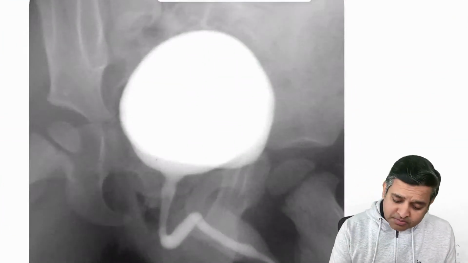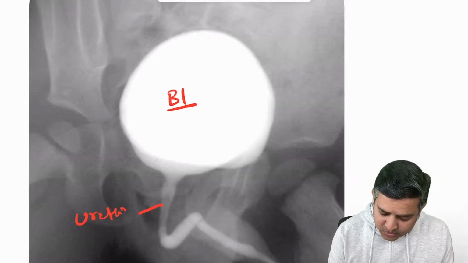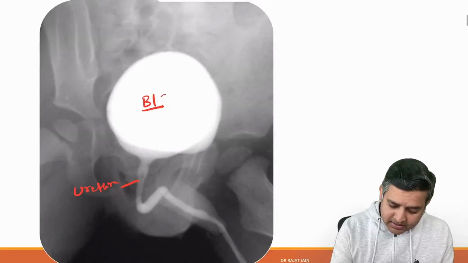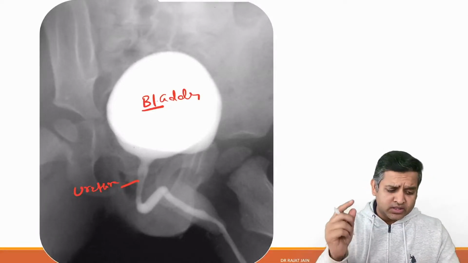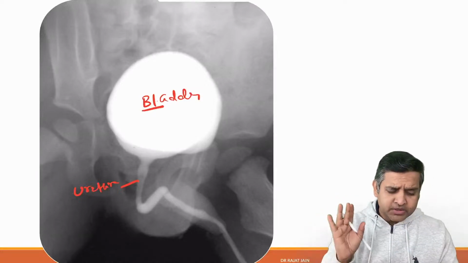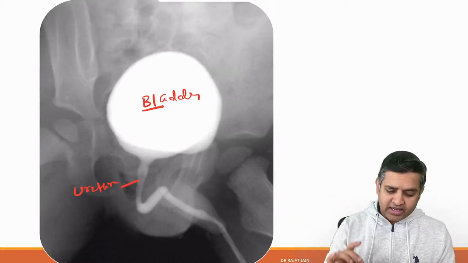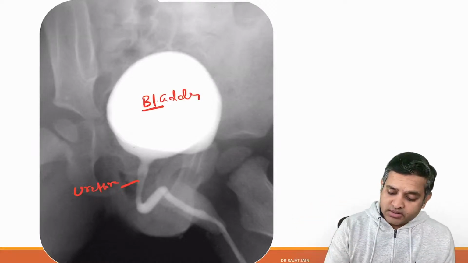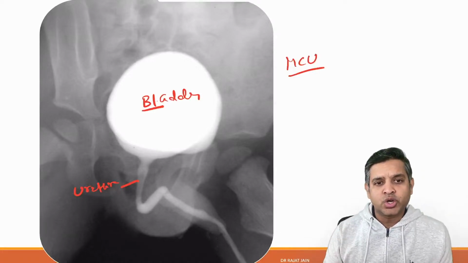If the contrast is present in bladder and urethra, can you see the dye in the bladder and urethra? If you're seeing the dye in bladder and urethra, just tell me very quickly, what will be the name of the investigation? The name of the investigation is MCU, micturating cystourethrography.